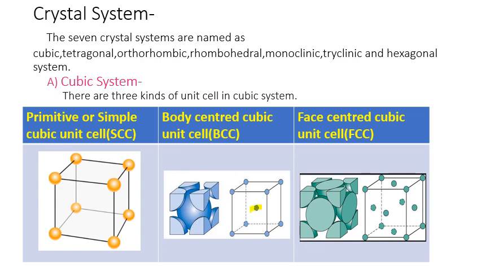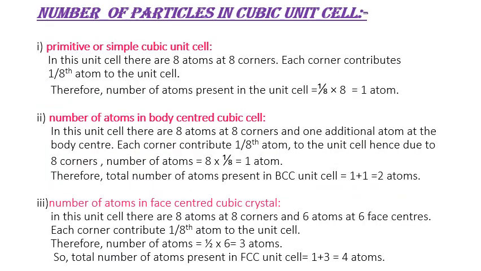Then third type is face center cubic unit cell, that is FCC. In this type of unit cell, 8 atoms are present at the 8 corners and 6 atoms are present at the center of 6 faces. That is called as face center cubic unit cell.